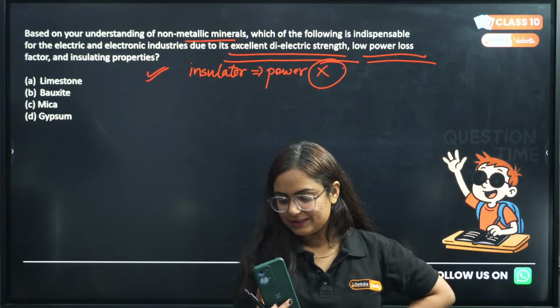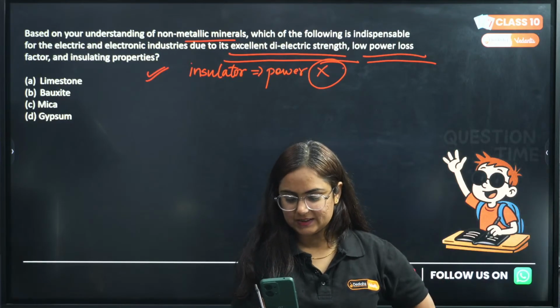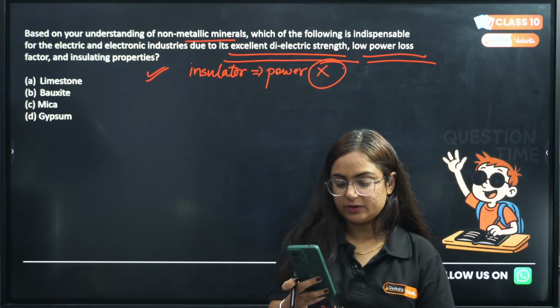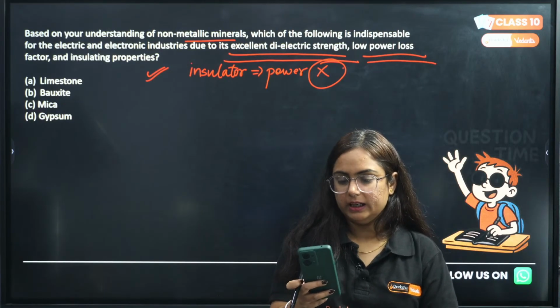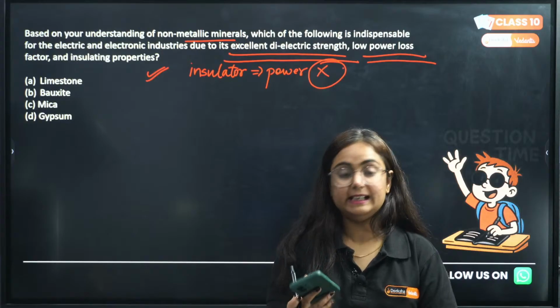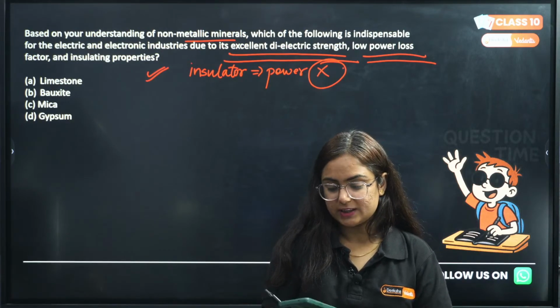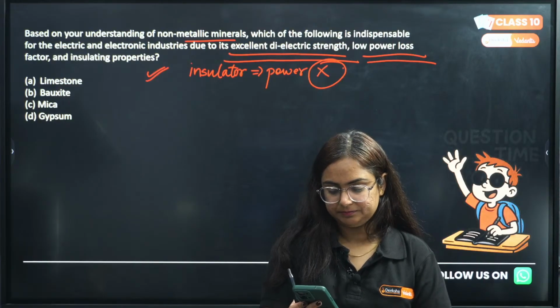Again, Komal is rocking today with the answer C, mica. Achha, do you guys know what dielectric strength is? Anyone here who knows what dielectric strength is? You guys are physics students doing very well in physics. I just want to know that.